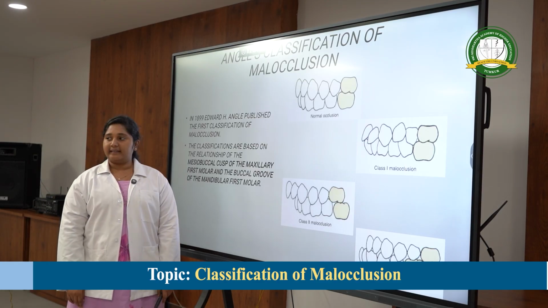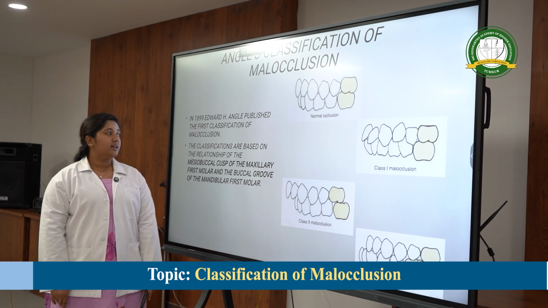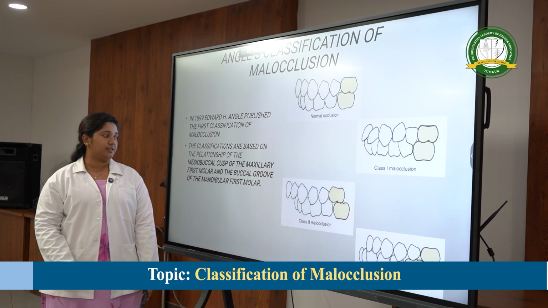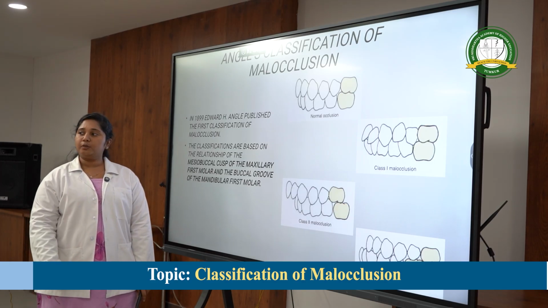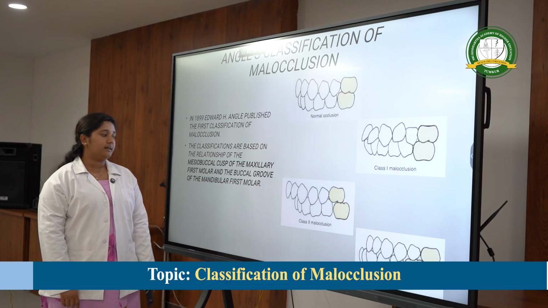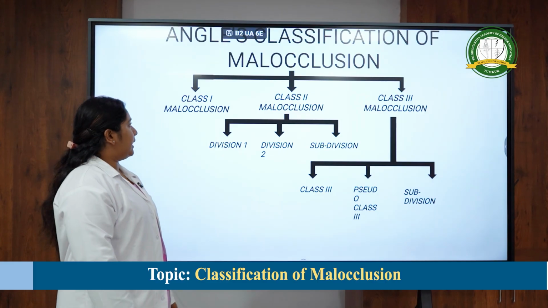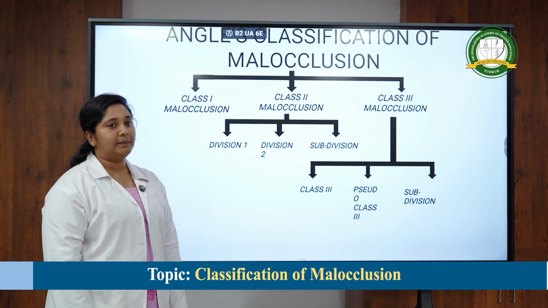So coming to your Angle system of classification of malocclusion. In 1899, Edward Angle published the first classification of malocclusion. The classification was completely based on the maxillary molar position, that is, the relationship of the mesiobuccal cusp of the maxillary first molar and the buccal groove of the mandibular first molar. So he subdivided malocclusion into class 1 malocclusion, class 2 malocclusion and class 3 malocclusion.